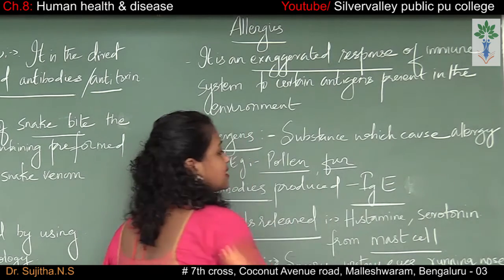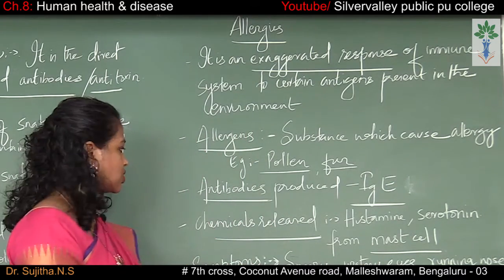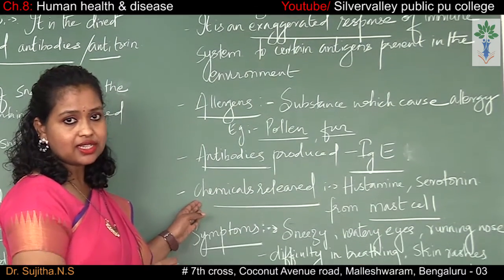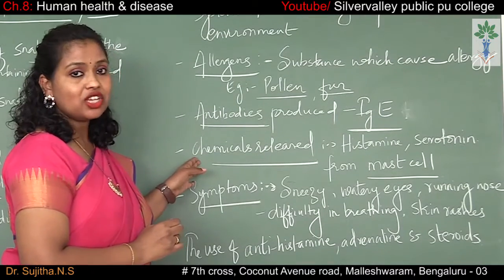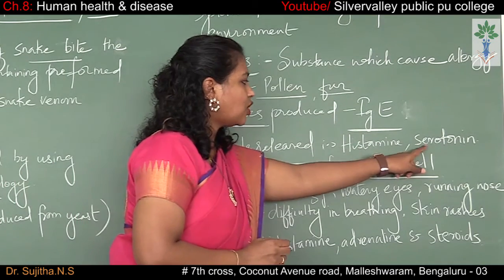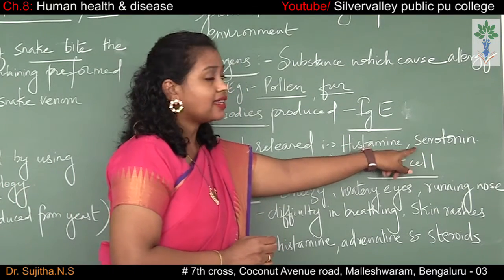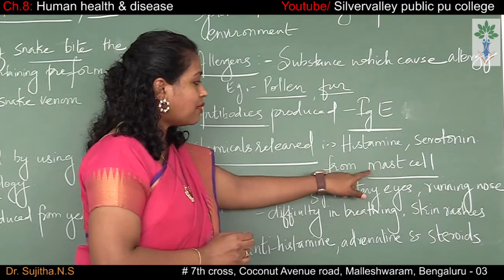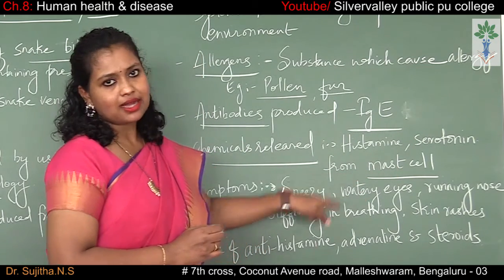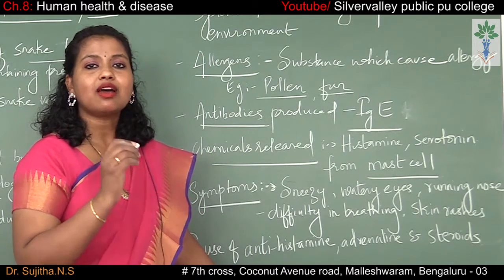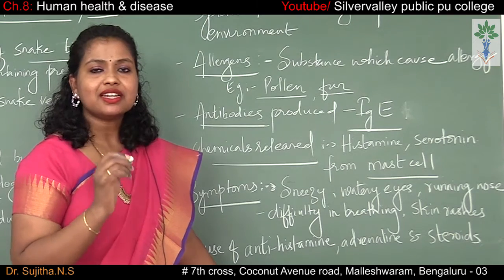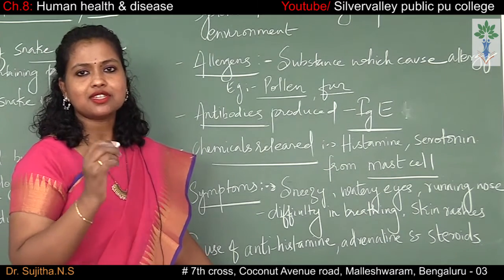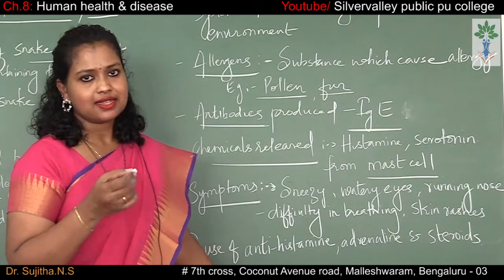The chemicals released during the process of allergy are histamine and serotonin. Histamine and serotonin are released from the mast cells. What are mast cells? Mast cells are the WBCs present in connective tissue. They can be present under the skin, etc.